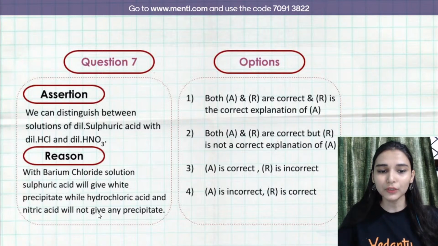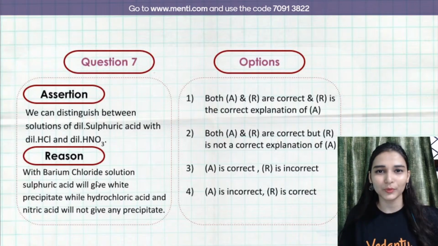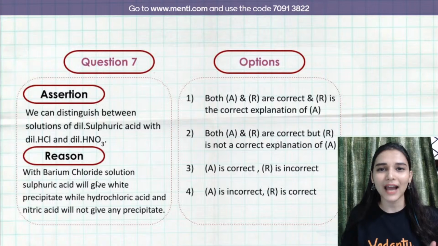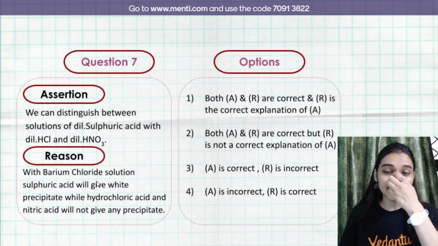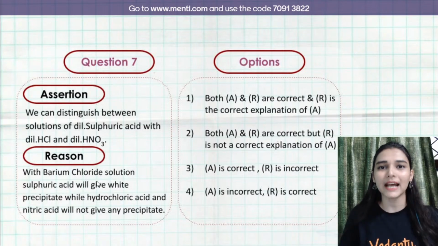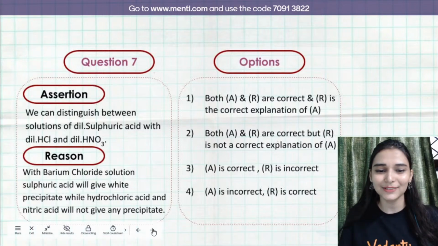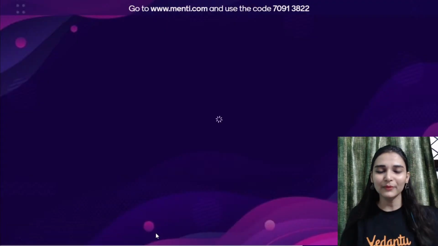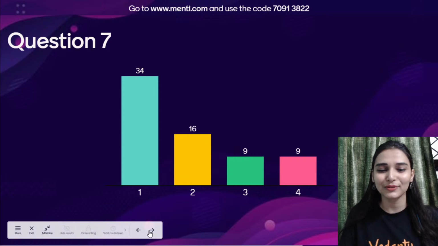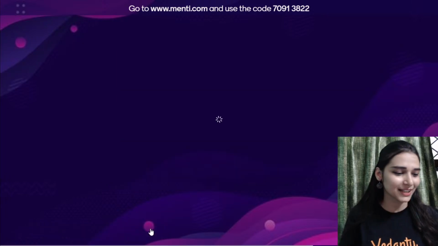Okay? If you go with nitric acid and barium chloride, it will give you barium nitrate solution. Now that is water soluble. You will get it in the form of an aqueous solution. So you are getting a precipitate with sulfuric acid but not with the other two acids. So you can easily do that. Both the assertion and reason were correct and the explanation was also right. That is how it went.